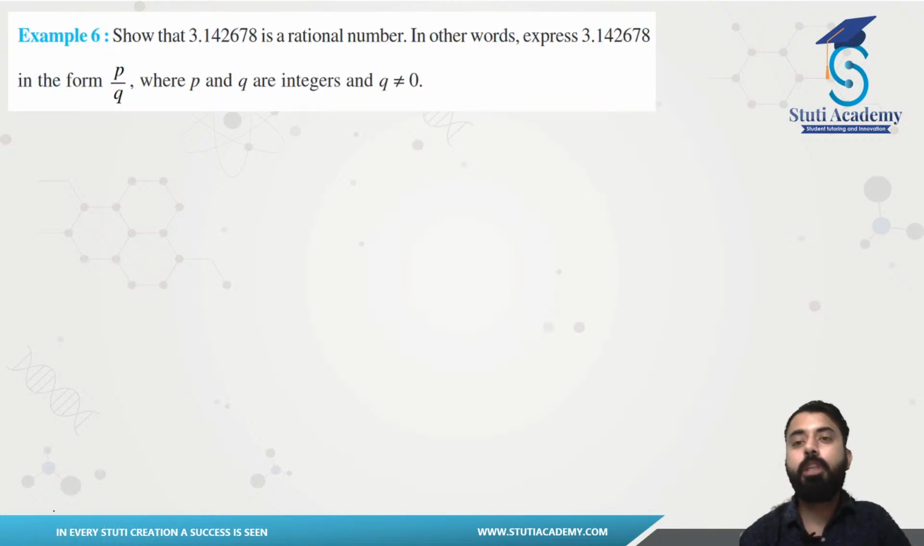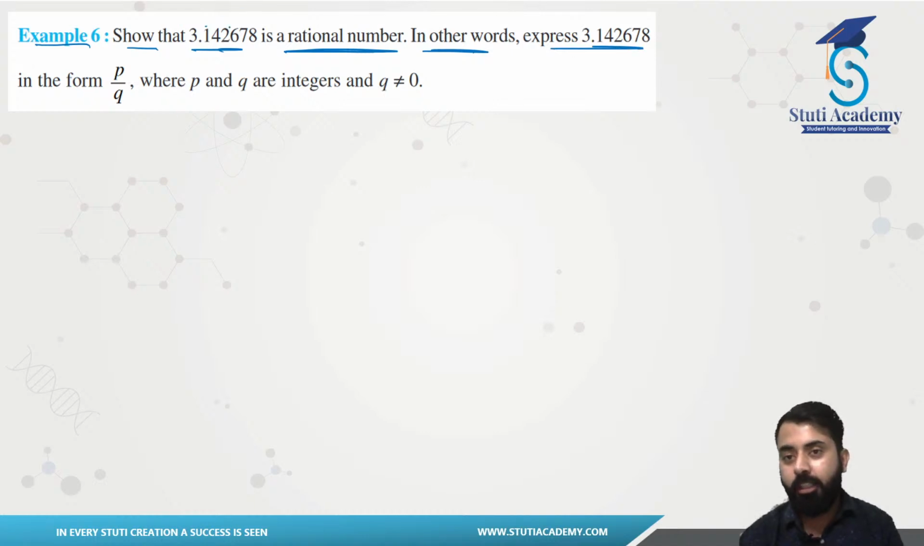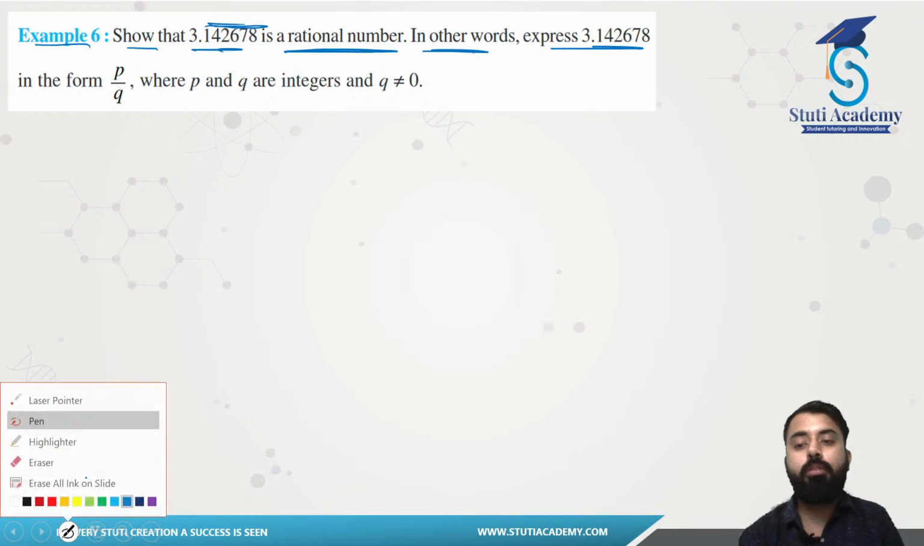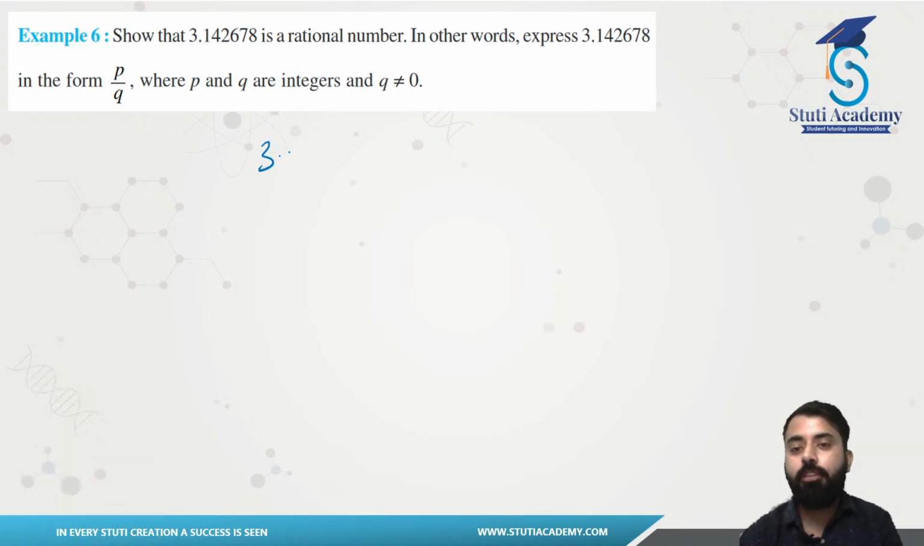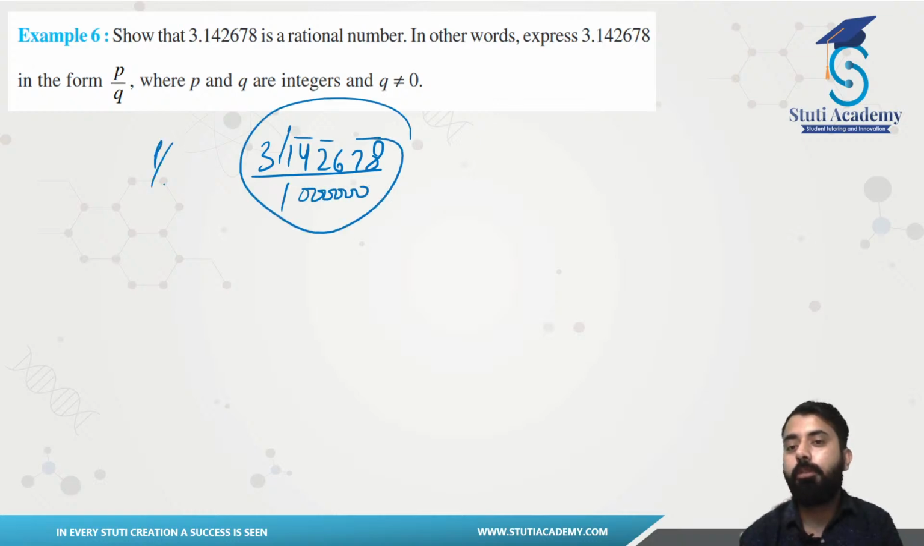And let's see. So this is your example 6, in which we have to show that this is a rational number. In other words, express this in the form of p by q. Now guys, see, nothing is repeating after this and you don't have any bar over this. This can easily be written like this: 3.142678. Remove the decimal and divide this with a 1 followed by 2, 4 and 6 zeros. So that is in the form of p by q.